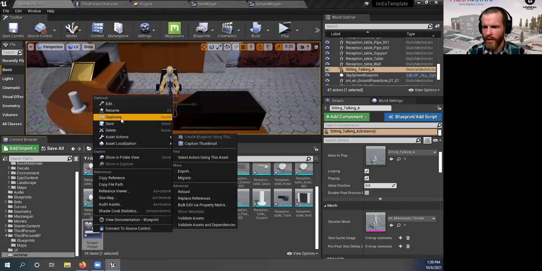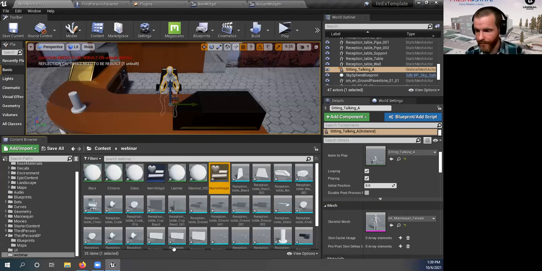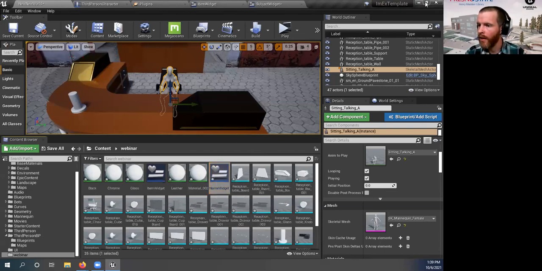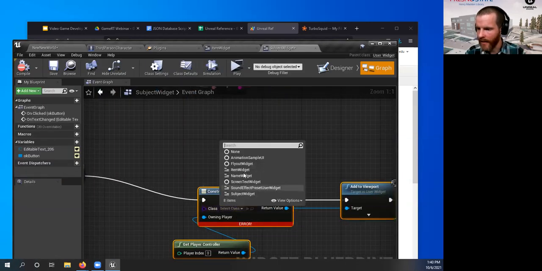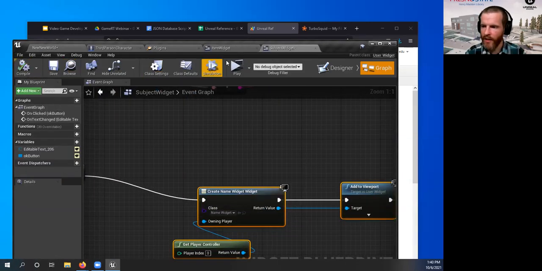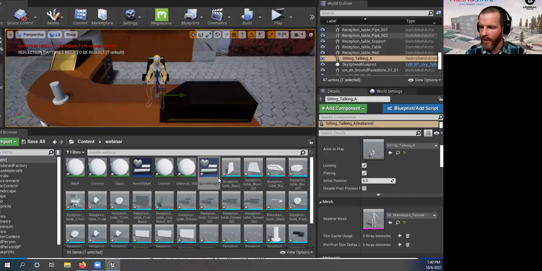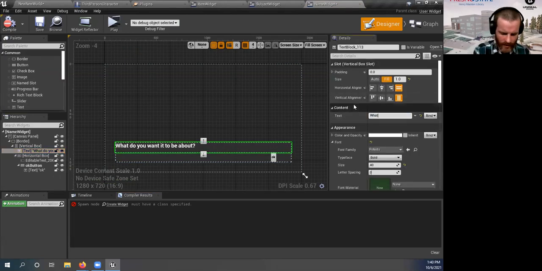Hold on, we're making the new widget. Let's duplicate this one and get our name widget. In this name widget, well, first off, again, begging your pardon, we're going to go into the subject widget here and tell it to use the name widget. Create the name widget. And now let's go get this name widget. And we don't want it to say the same thing either. Instead, we want to say, what is your name? What's your sign? Where are you from? And everything else looks great.